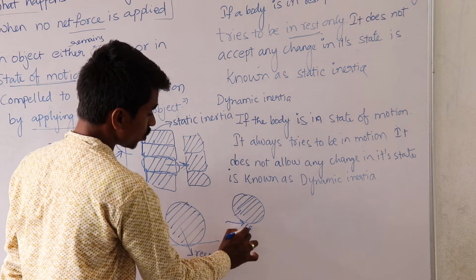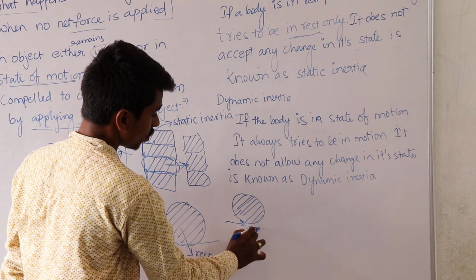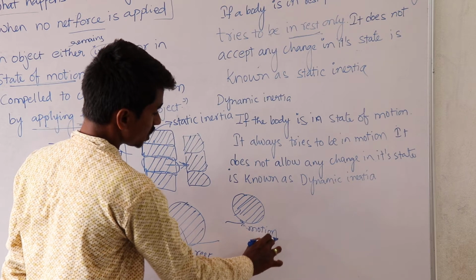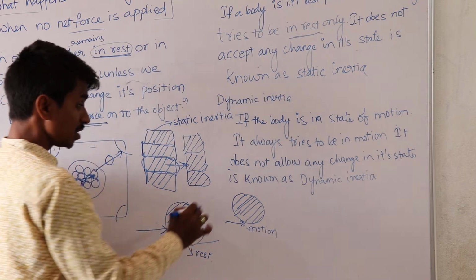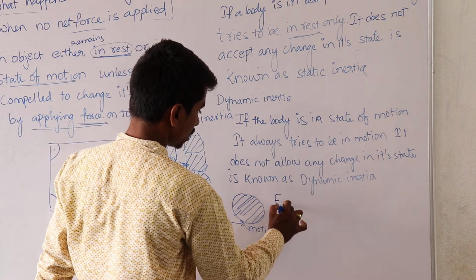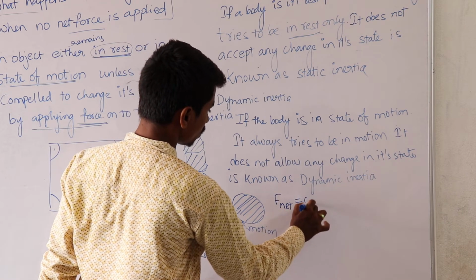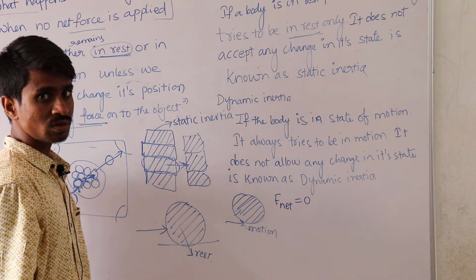It is compelled to be in motion. Now it is in motion. So that's why the first law can be notated as F net is equal to 0.